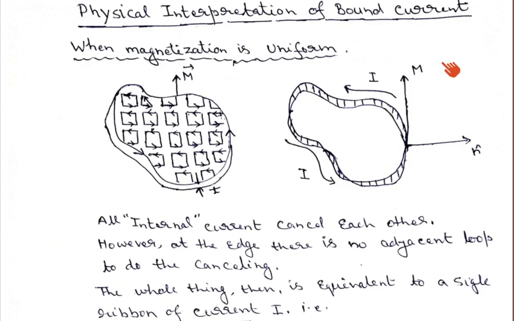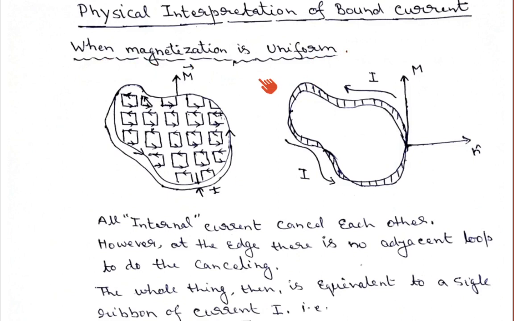So when we apply a magnetic field, the material gets magnetized uniformly throughout the volume. It may also be that the material is not uniformly magnetized throughout the object. So the first case I am considering is when the material is magnetized uniformly.